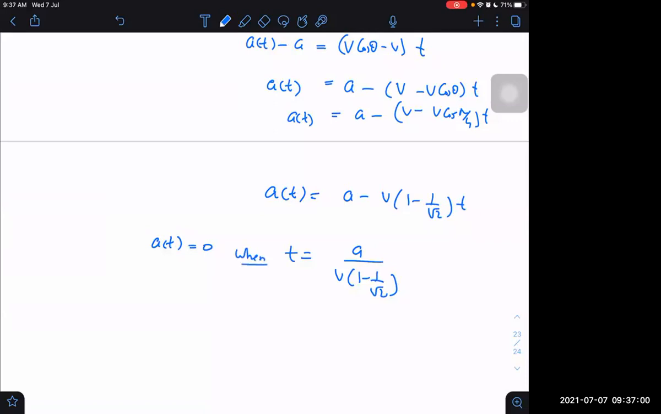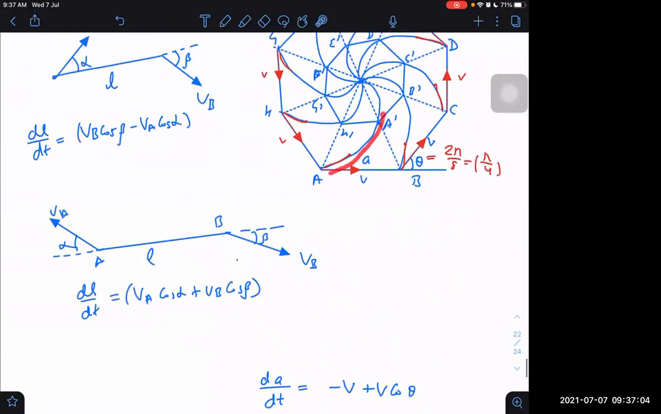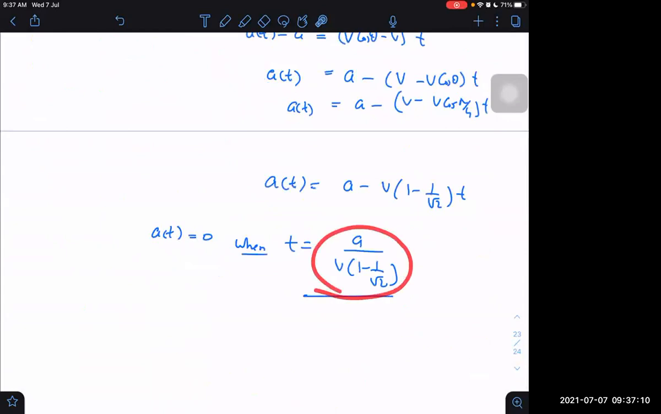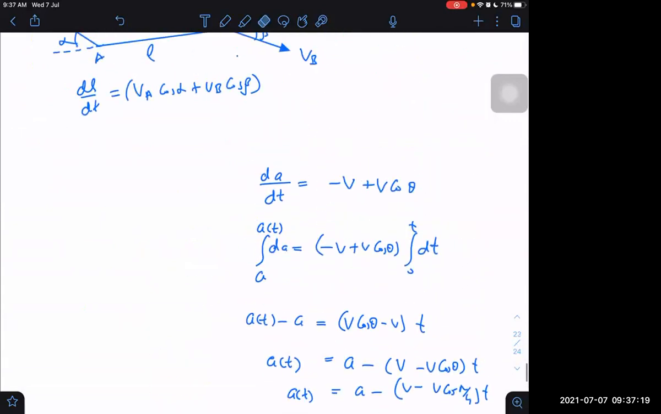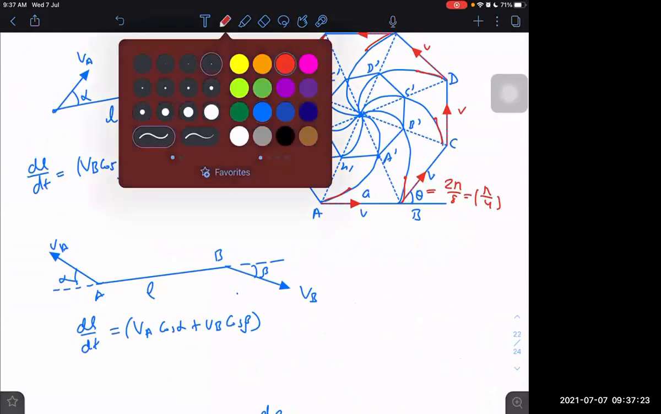This will be the time when all the particles finally merge together at the center, that is, the time when the side length of the octagon becomes 0. There is another way to do it. Yesterday one boy asked and I told him the other way also.